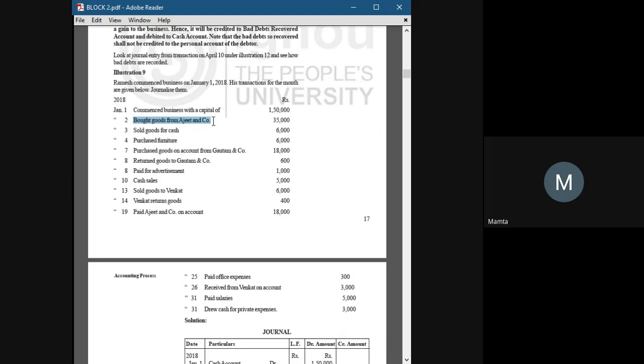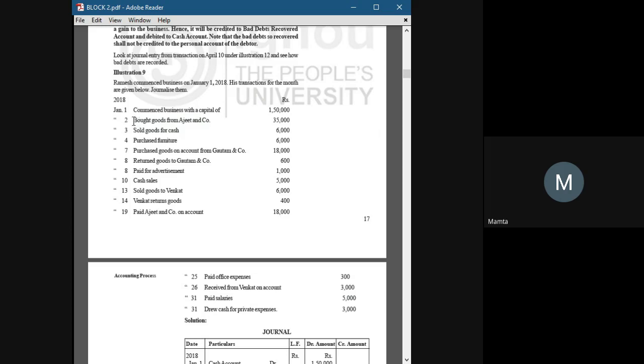First of all, cash is not mentioned here. And the second thing is that Ajit and Company's name is mentioned here. The retailer's name is mentioned and cash is not. So this is the sign that you have purchased the goods on credit basis.